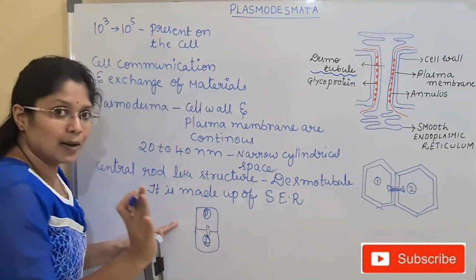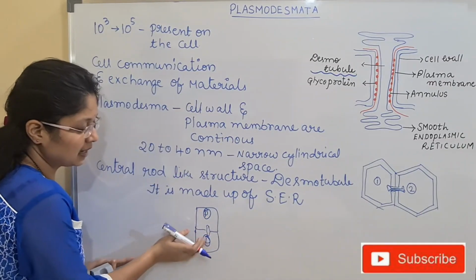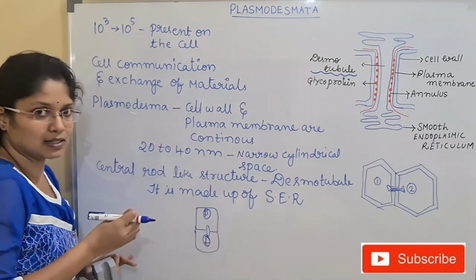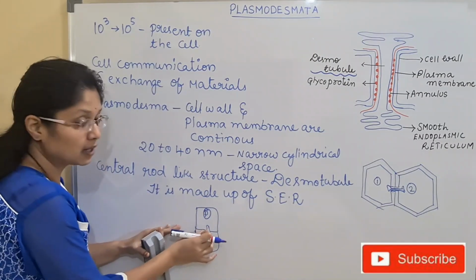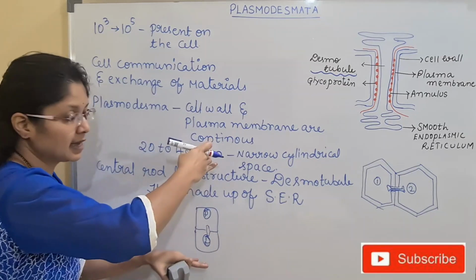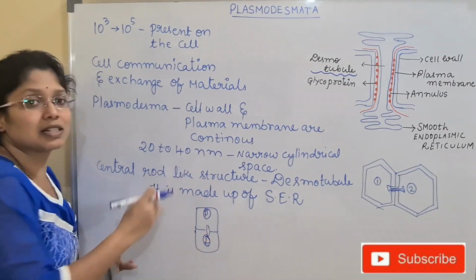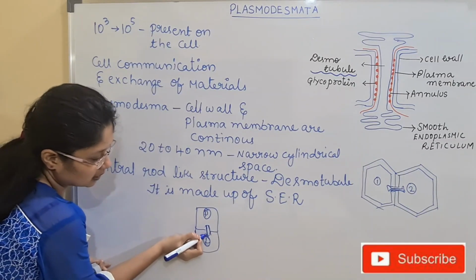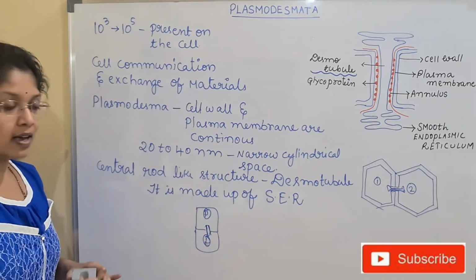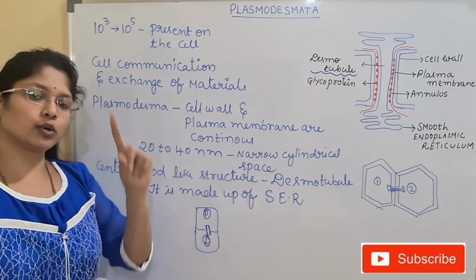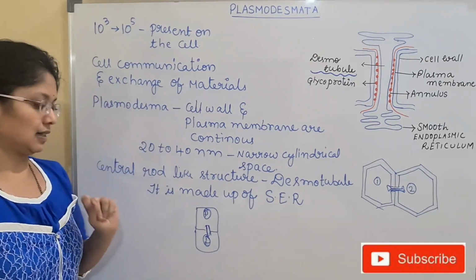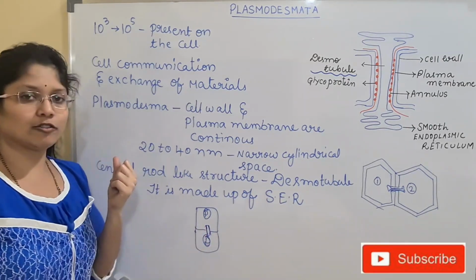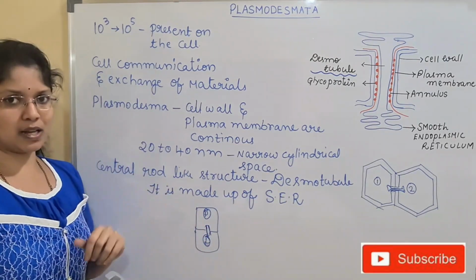So firstly what will happen, children? The newly formed cell will grab the smooth endoplasmic reticulum from the parental cell, and later this endoplasmic reticulum will bisect both the parental as well as the daughter cell, and it will be trapped, forming a channel like this. So this is how the channel is formed at the time of cytokinesis. At the time of cytokinesis, both the cells will be connected with the help of this smooth endoplasmic reticulum.